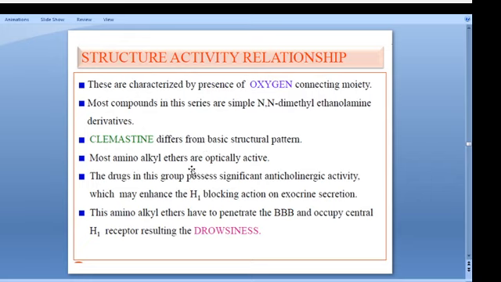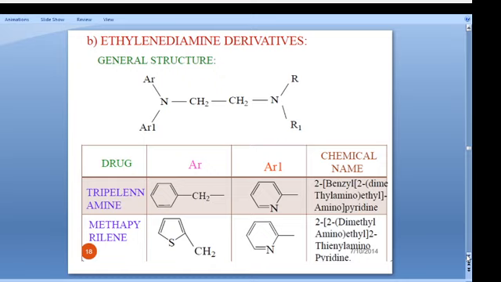Most of the aminoalkyl derivatives are optically active. The drugs in this group possess significant anticholinergic activity, which may enhance the H1 blocking action and reduce exocrine secretion. These aminoalkyl ether derivatives penetrate the blood-brain barrier and occupy central H1 receptors, causing drowsiness and sedation. The next one is ethylenediamine derivatives. This is their basic structure: nitrogen, CH2, nitrogen, the rest all the same.